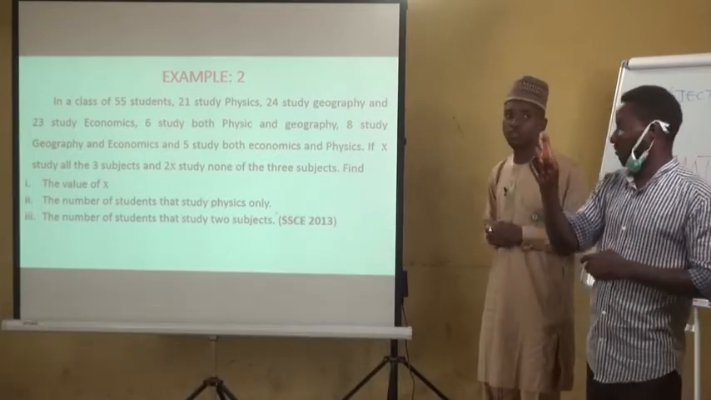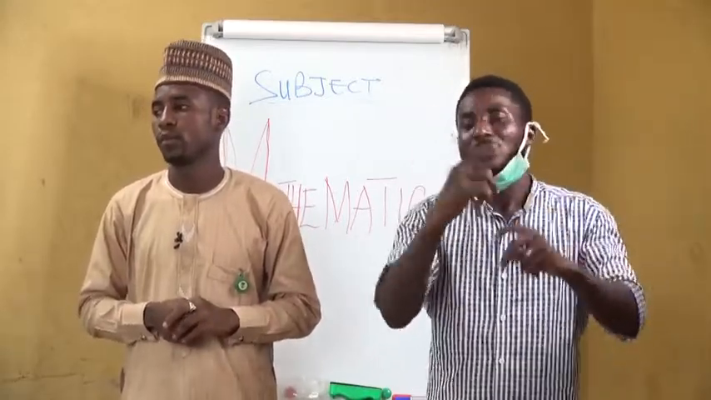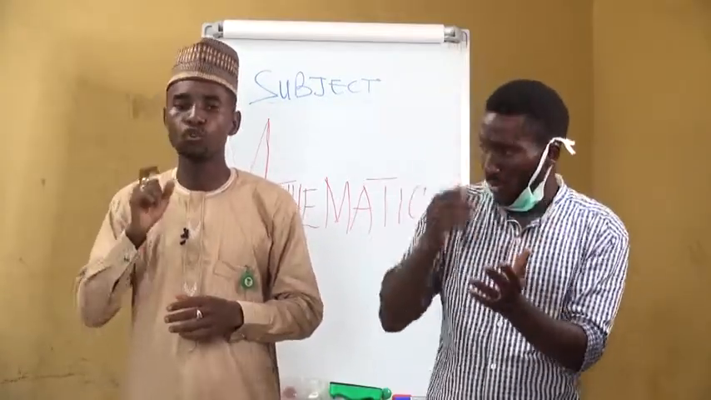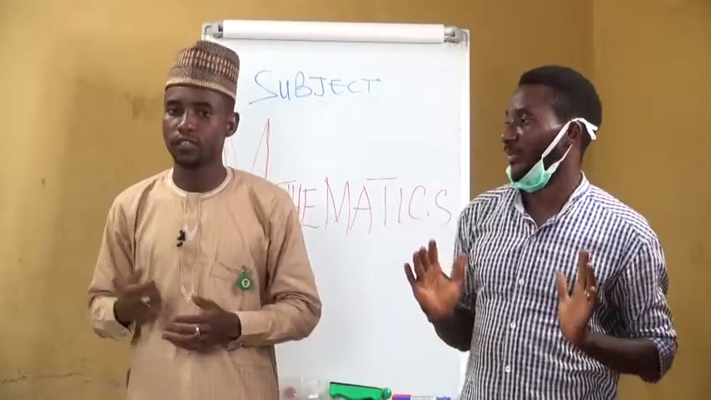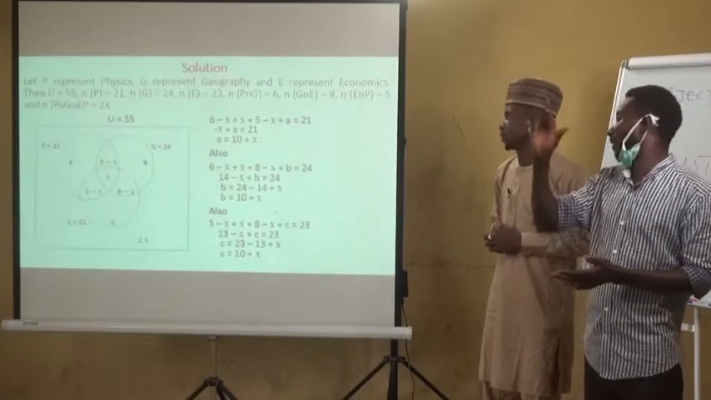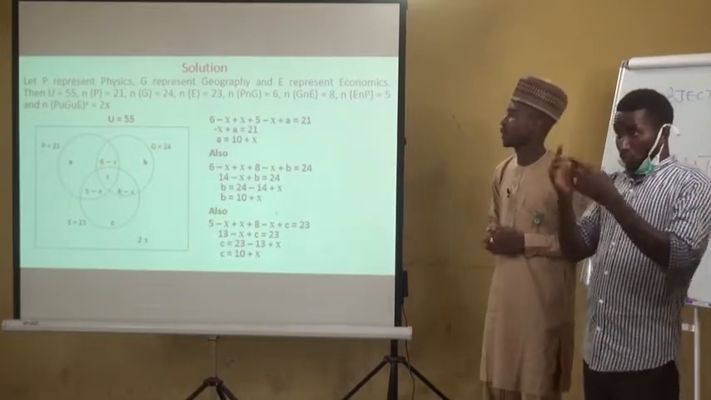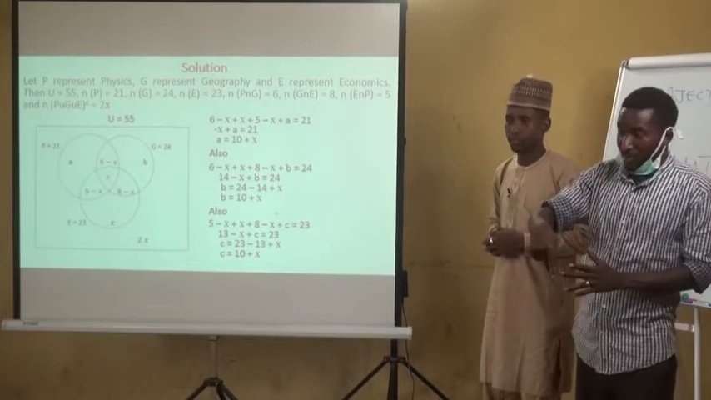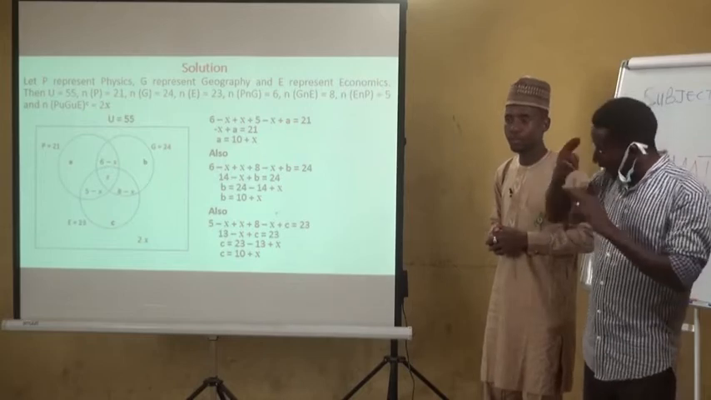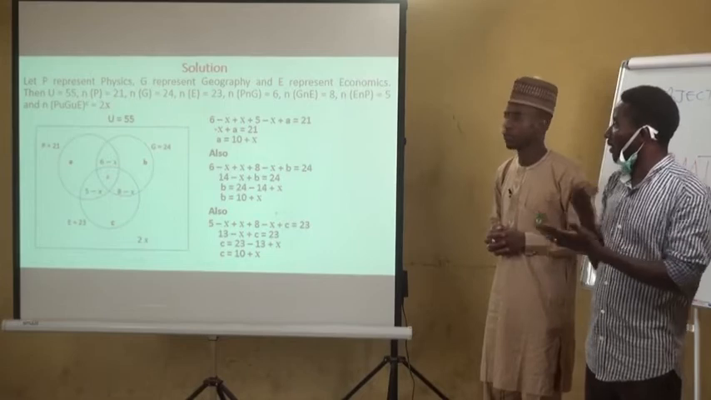Two, the number of students that study physics only. Three, the number of students that study 2 subjects only. And this is a standard SSCE question, 2013. Now going by the solution, we said let P represent physics, G represent geography, and E represent economics.